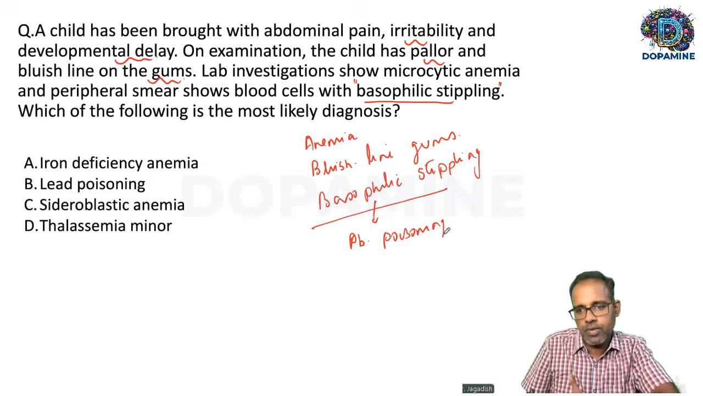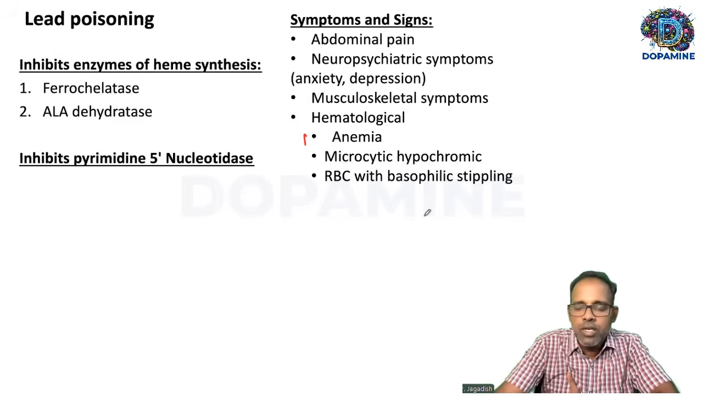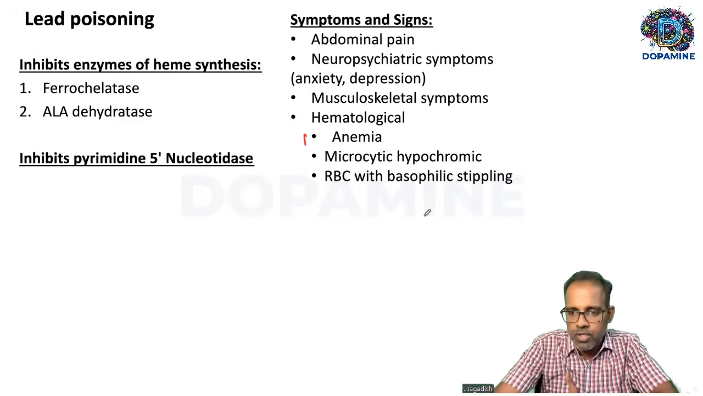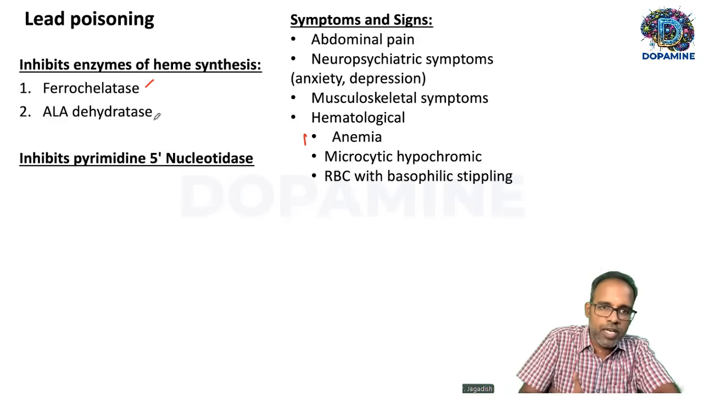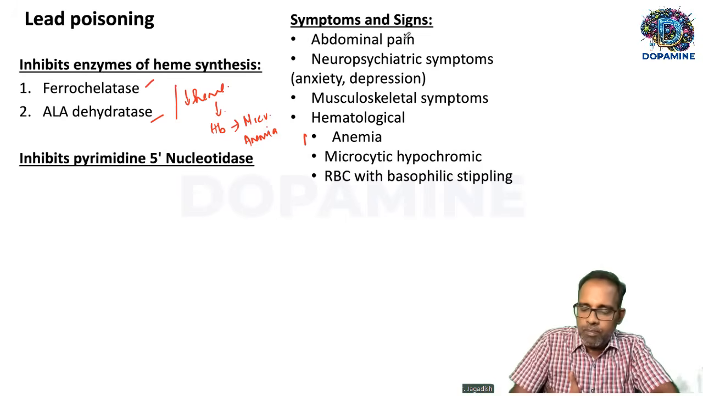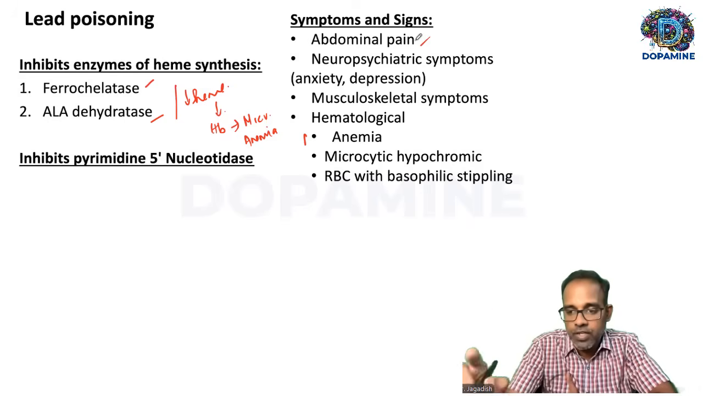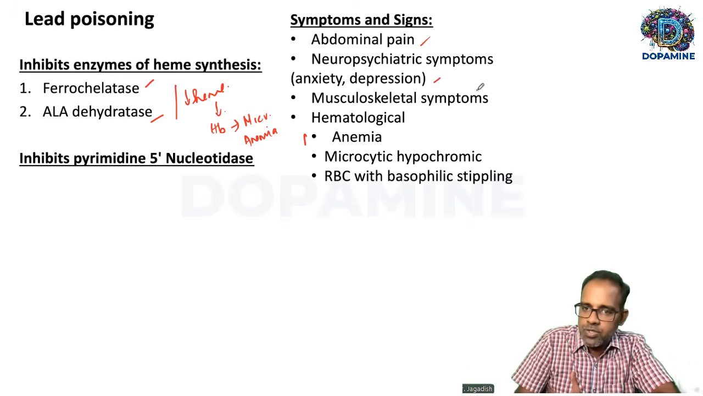Lead poisoning. So this bluish line in the gums is also called Burton's line. Lead poisoning is harmful because it inhibits various enzymes. For example, it inhibits enzymes of heme synthesis, especially ferrochelatase and ALA dehydratase. So heme synthesis is inhibited. So less heme, less hemoglobin. So there will be microcytic hypochromic anemia. Apart from this, it can also cause abdominal pain because any defect in heme synthesis can cause porphyria-like symptoms. Then neuropsychiatric symptoms, musculoskeletal symptoms.